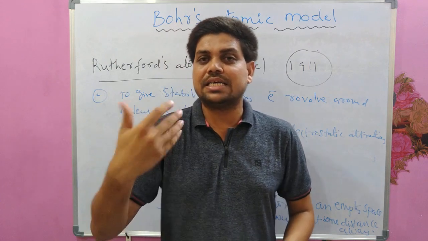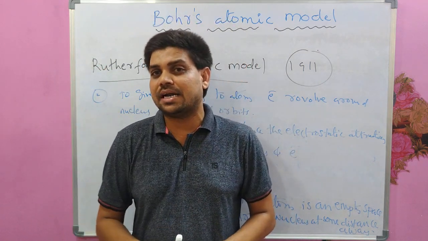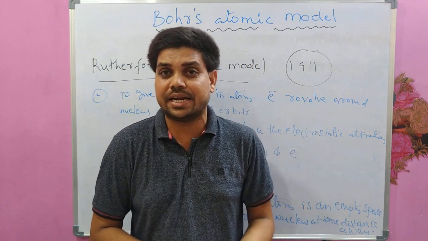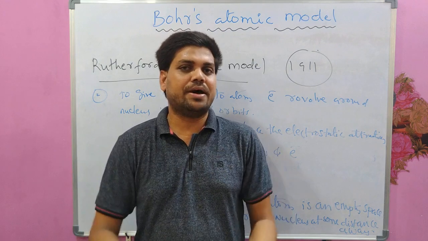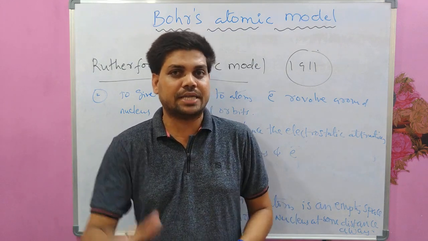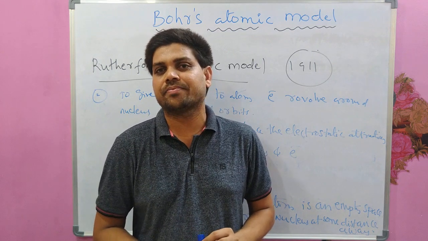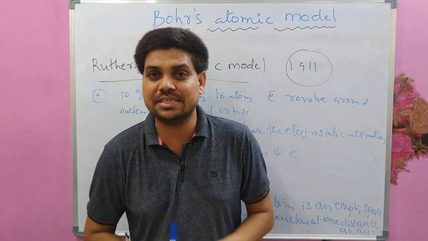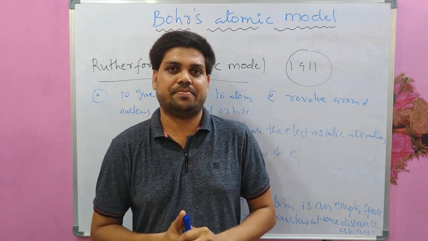And what is the reason for this 1 out of 8,000 particles scattered with greater than 90 degrees? And what is the reason for some alpha particles, very few alpha particles, scattered in the backward direction with 180 degree scattering angle? The reason is the nucleus at the center of the atom.